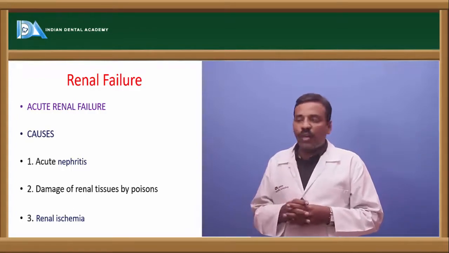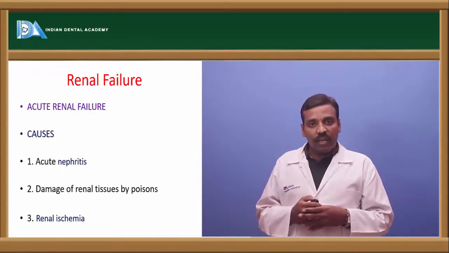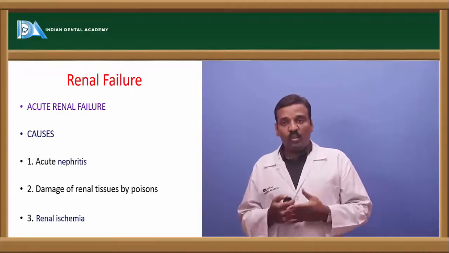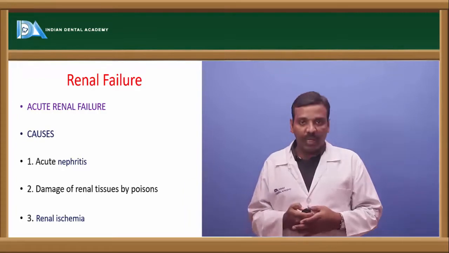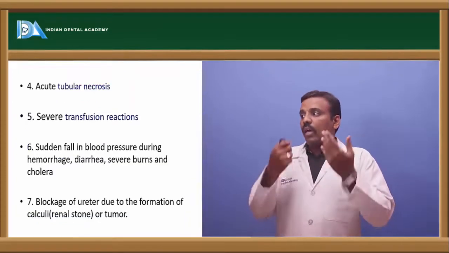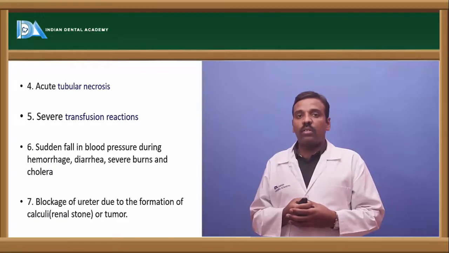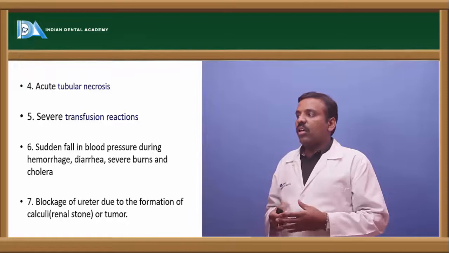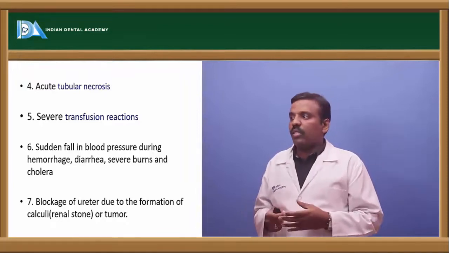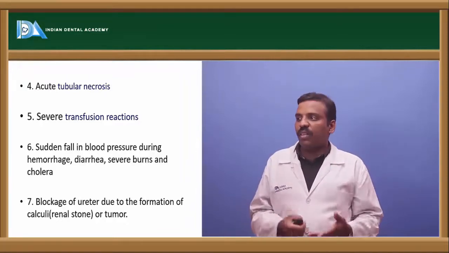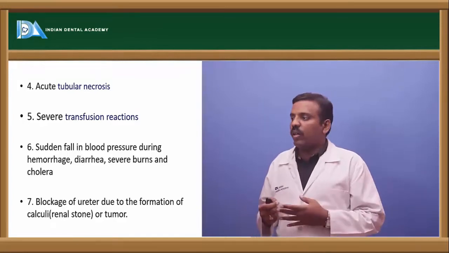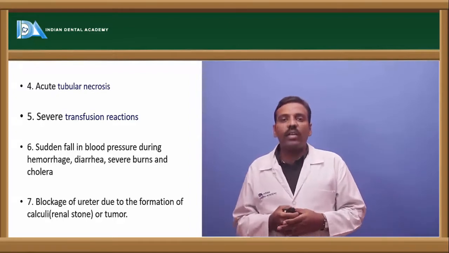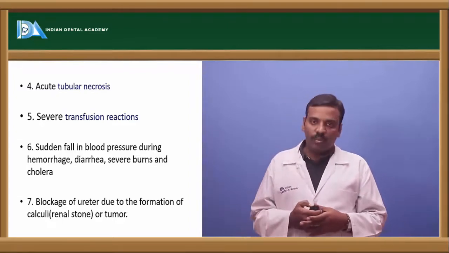In case of acute failure, that is because of acute nephritis, and next one is damage of renal tissue by poisons, and next one is renal ischemia, and acute tubular necrosis and severe transfusion reactions. Next, sudden fall in the blood pressure during hemorrhages, diarrhea, severe burns and the like. Next one is the blockage of the ureter due to the formation of calculi or tumors.